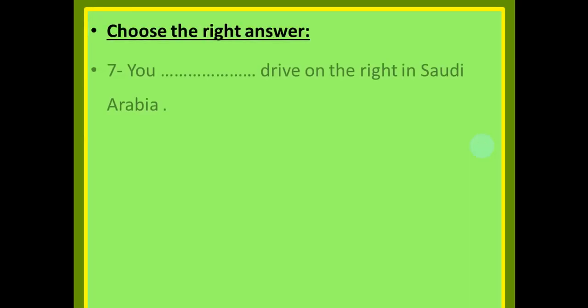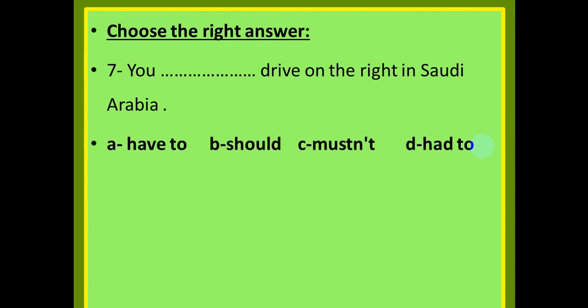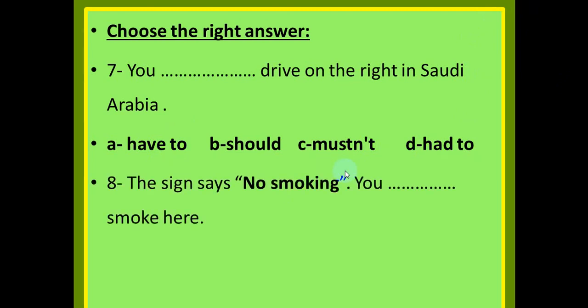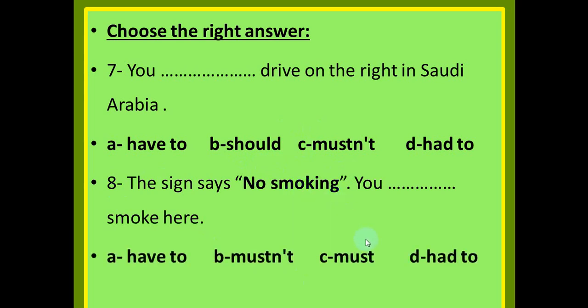Choose the right answer. Number 7. You space drive on the right in Saudi Arabia. You have to, should, mustn't, had to. The answer is have to, used for obligation, especially with rules, with external authority. Number 8. The sign says no smoking. You space smoke here. Have to smoke here, mustn't, must, or had to. The right answer is mustn't.